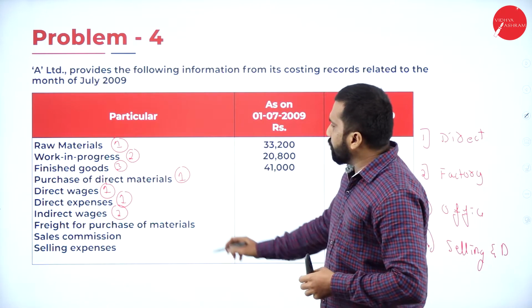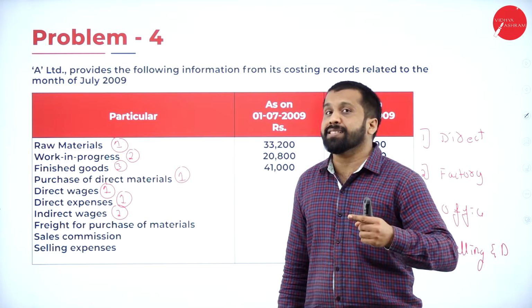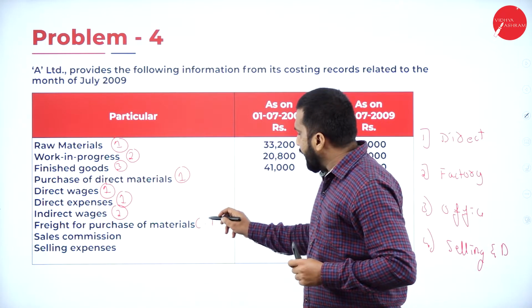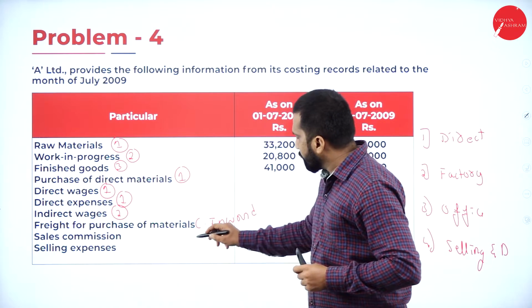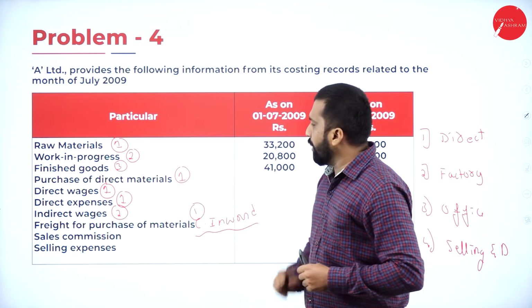Now, carriage inward is freight for purchases. If it is freight for sales, that is carriage outward. Remember, this is carriage inward. Carriage inward goes where? Number 1.